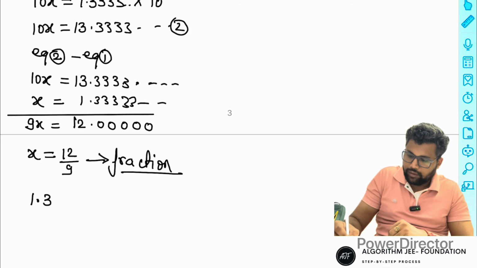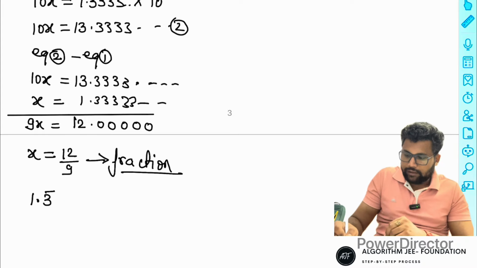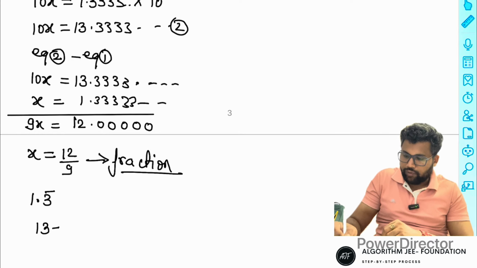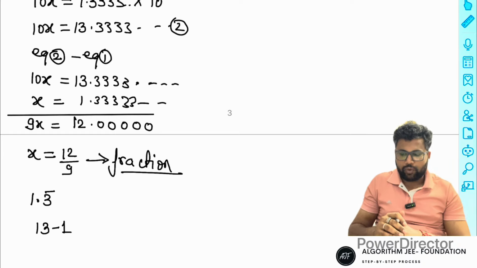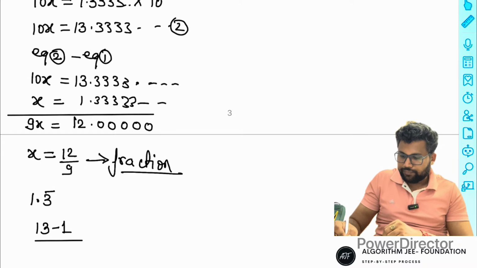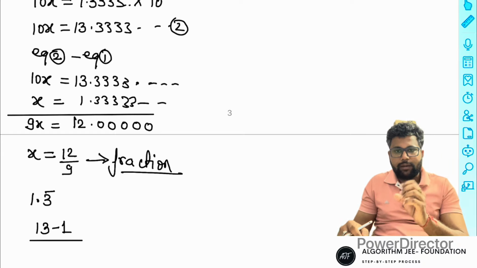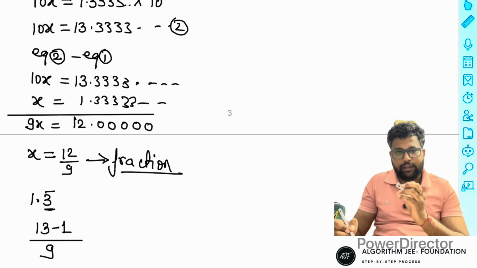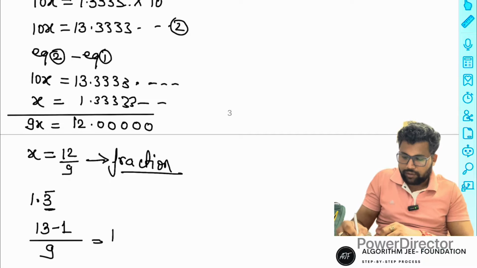Suppose 1.3 recurring is given. Represent the whole number like this: 13. Then subtract the part that is not recurring, which is 1. Then divide by 9, because one number is recurring, so one 9 is used in the denominator. So 13 minus 1 is 12, divided by 9.